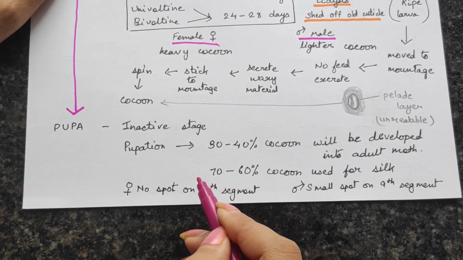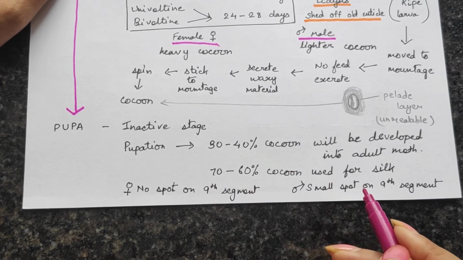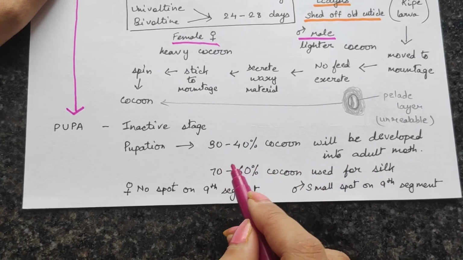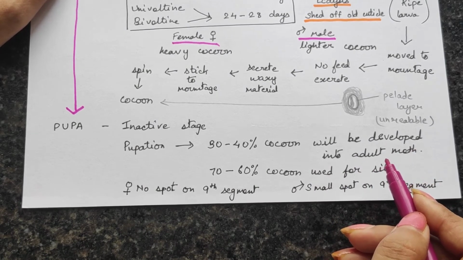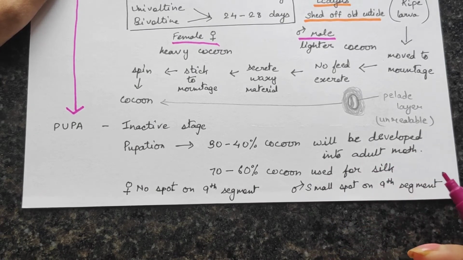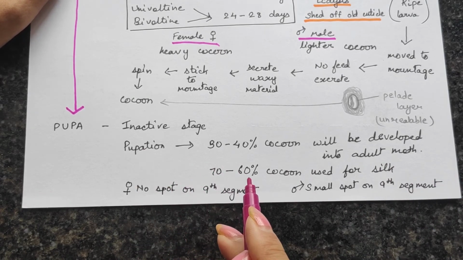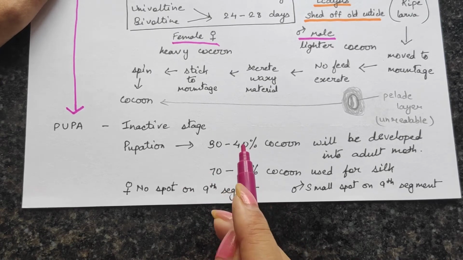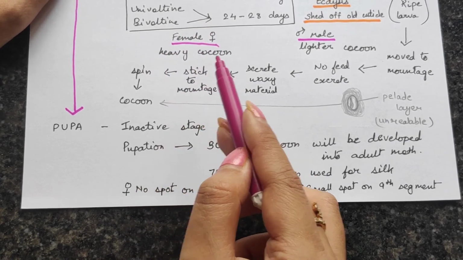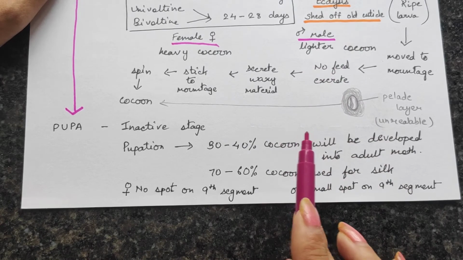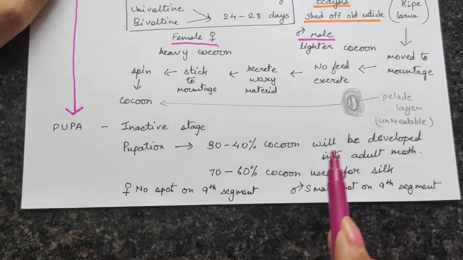So the 60 to 70% of the cocoons will be sent for further processing, and the 30 to 40% will be preserved so that we can get the adult moth, because obviously we need the adult moth. Without the adult moth, we will not get any more eggs. How do we know which cocoons to preserve? They go by weight: the female is usually heavier and the male lighter, so in approximately a 1:1 ratio they select female and male cocoons and preserve almost 30 to 40%.